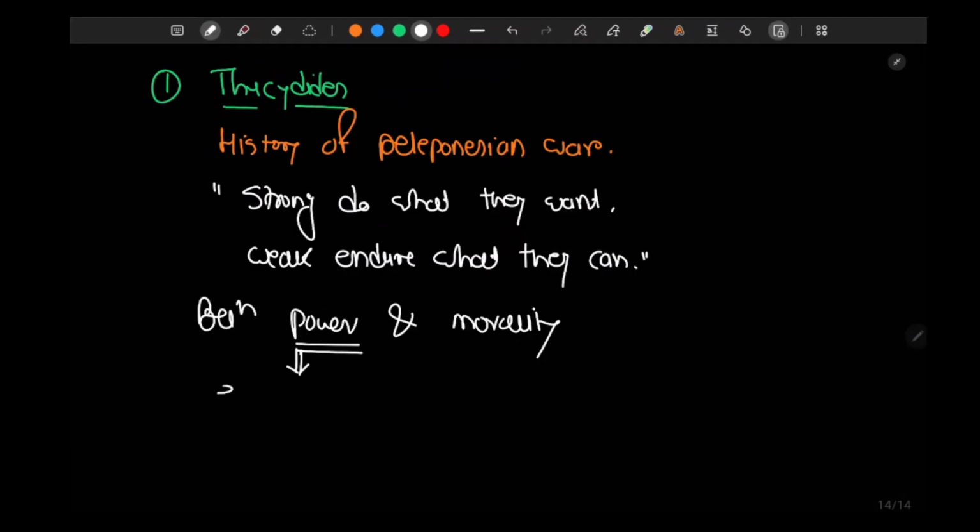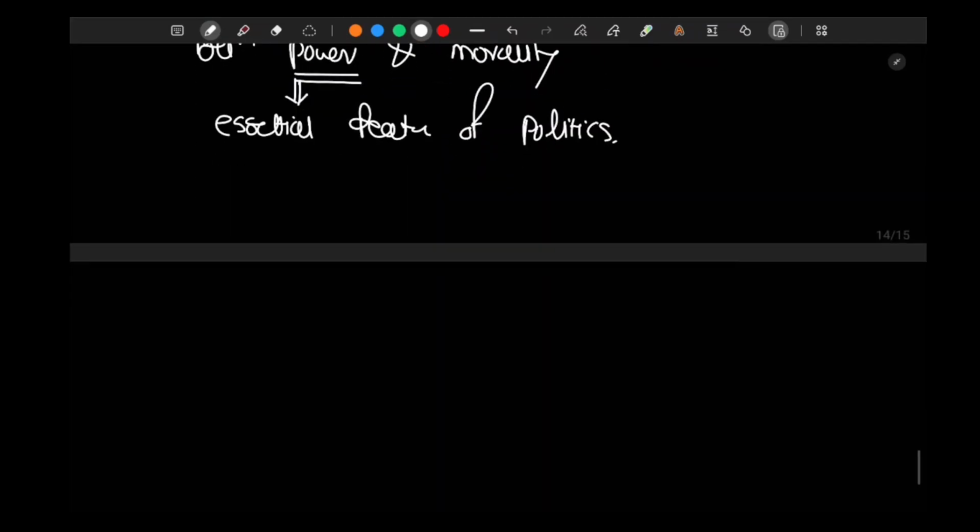Power is an essential feature of politics, and morality in politics is like a death sentence. There is no ethics in politics, no ethics in interstate politics, no ethics in international relations. What is the feature of international relations? It is self-help.